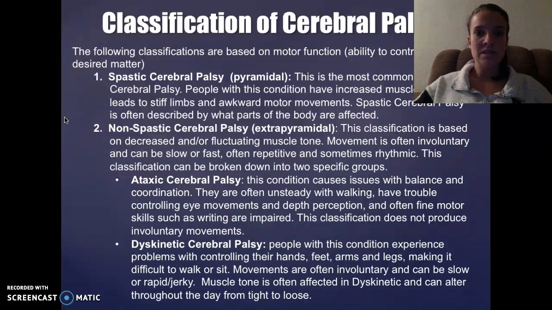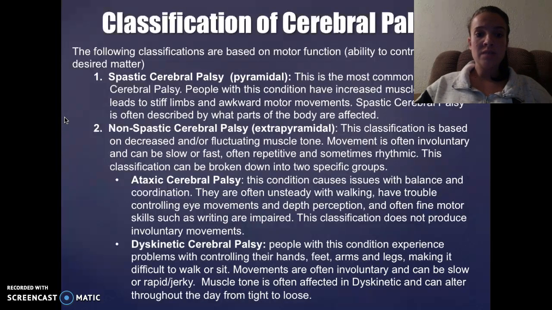Classifications of cerebral palsy based on motor function, which is the ability to control your body in a desired manner. The first is spastic cerebral palsy, which is also known as pyramidal. This is the most common type of cerebral palsy. People with this condition have increased muscle tone, which leads to stiff limbs and awkward motor movements. Spastic cerebral palsy is often described by what parts of the body are affected.